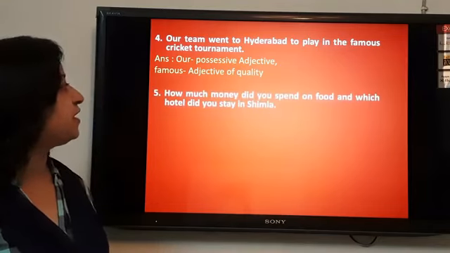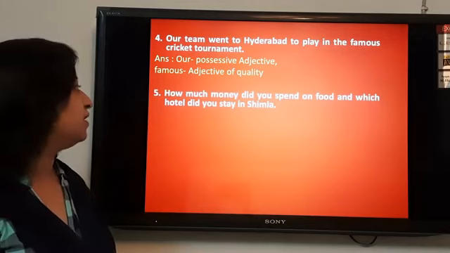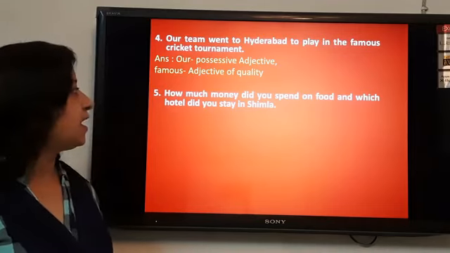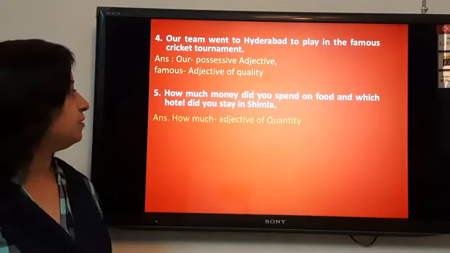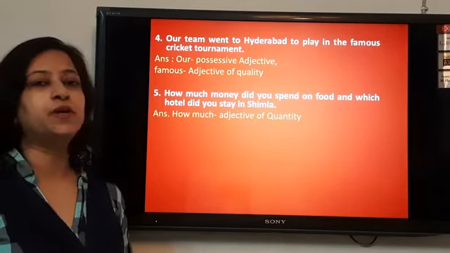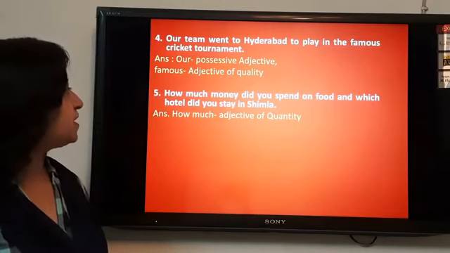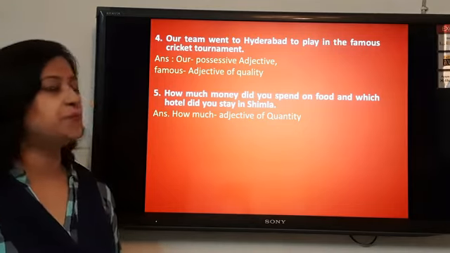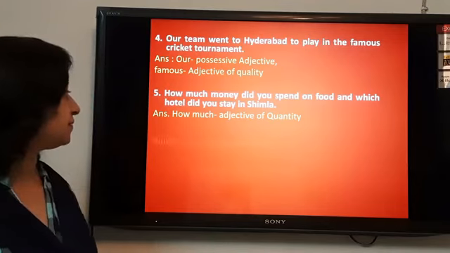Next, how much money did you spend on food and which hotel did you stay in Shimla? Again, what is the noun here? Noun is money and money is described by how much. So, this is the adjective of quantity because we are talking about the quantity of money. Next noun in the same sentence is hotel and hotel is described by which, and which is the interrogative adjective.